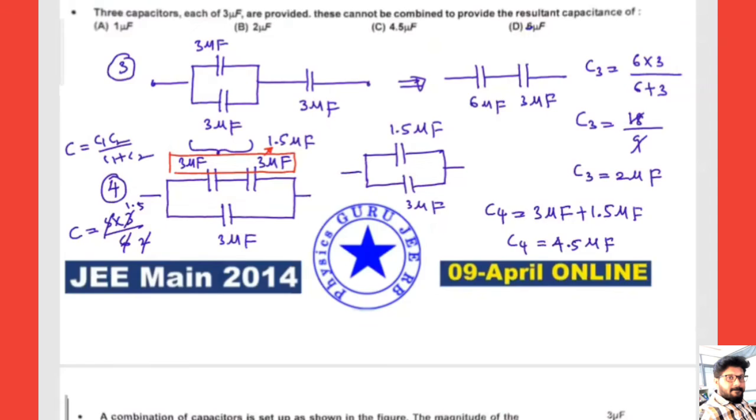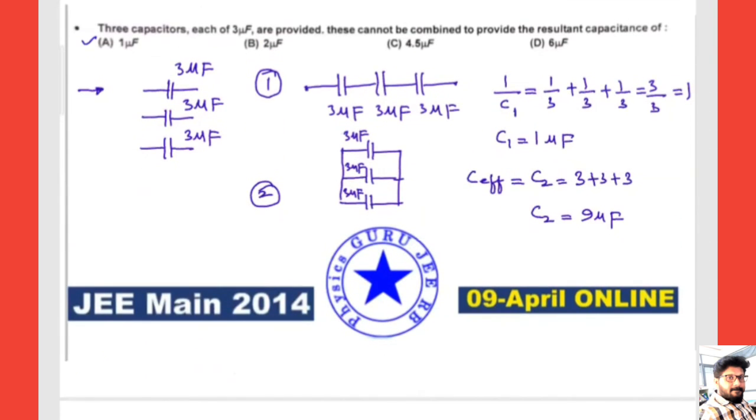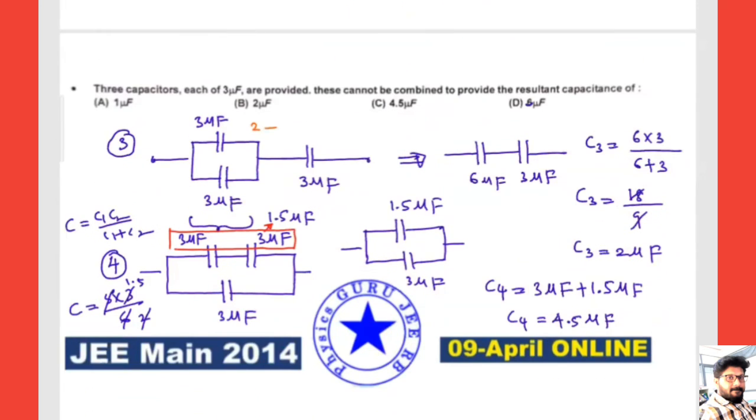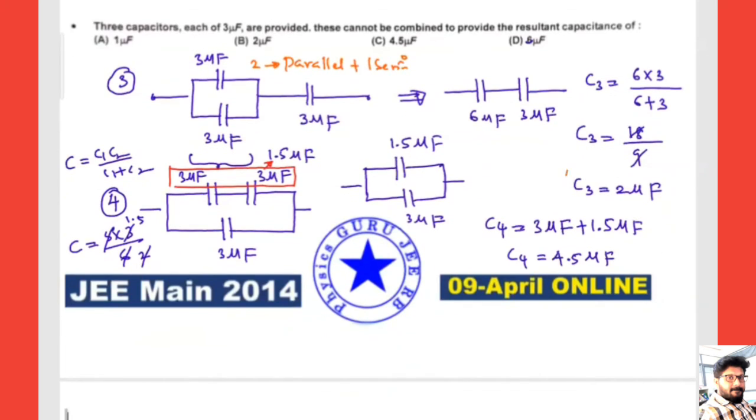Okay, so let us revise this problem's answer. Here first, 3 capacitors are there, 3 microfarads, 3 microfarads and 3 microfarads. The first combination, all are in series. The second combination, all are in parallel. So we got C1 equals 1 microfarad, C2 equals 9 microfarad. Next, 2 are in parallel and plus 1 is in series, so we are getting C3 equals 2 microfarads.